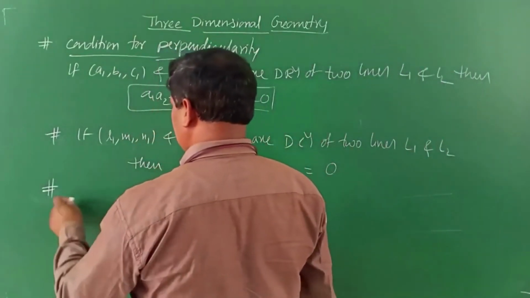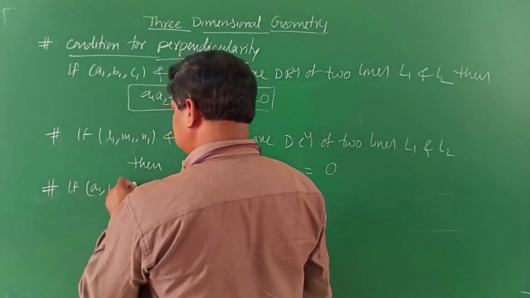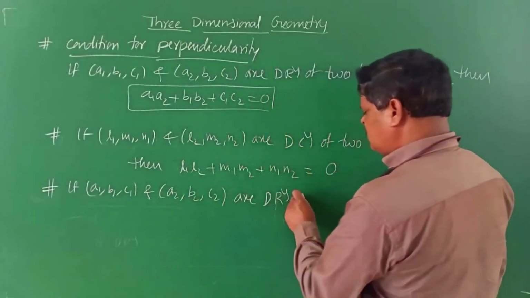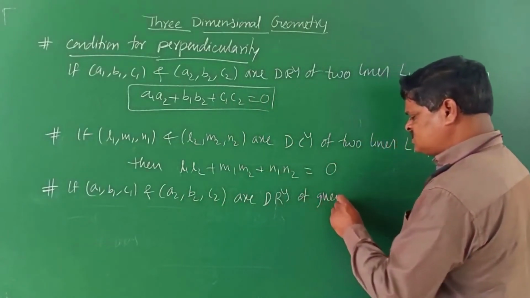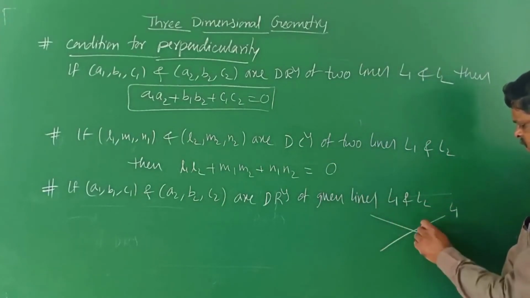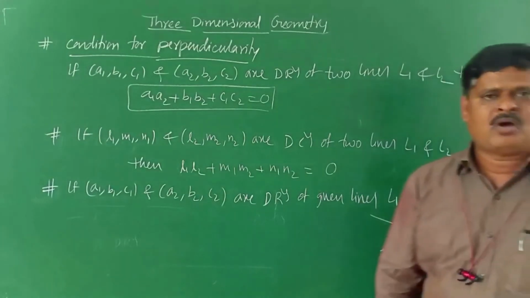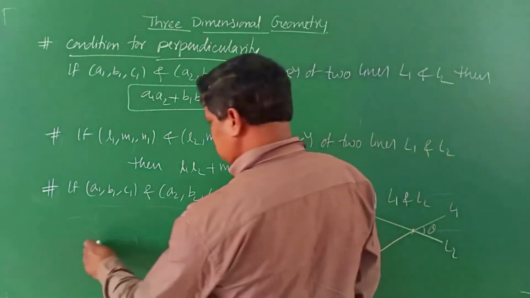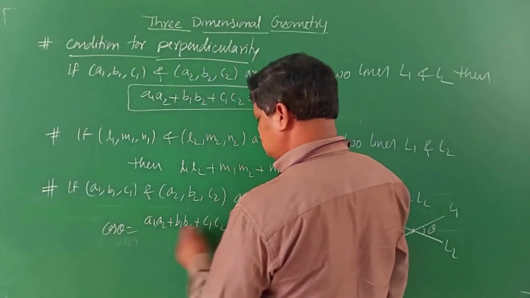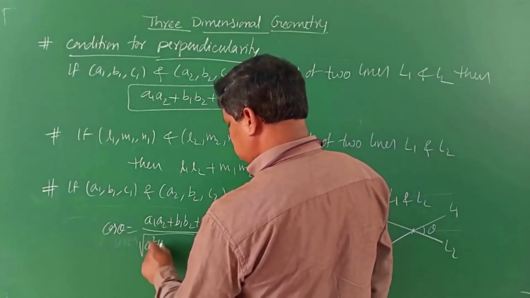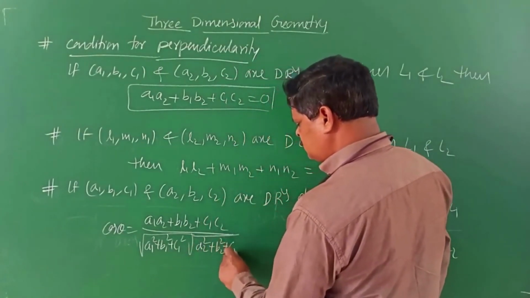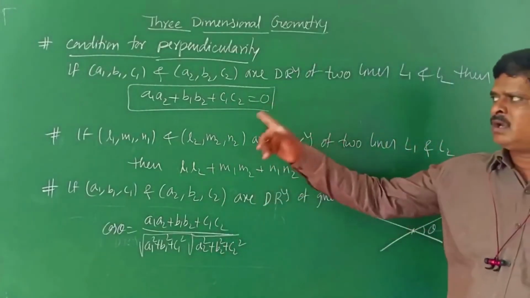If A1, B1, C1 and A2, B2, C2 are the DRs of two lines L1 and L2 intersecting each other, then the angle between them is given by cos theta is equal to (A1 A2 + B1 B2 + C1 C2) by root over (A1 square + B1 square + C1 square) and root over (A2 square + B2 square + C2 square). Even from this formula you can derive the condition.